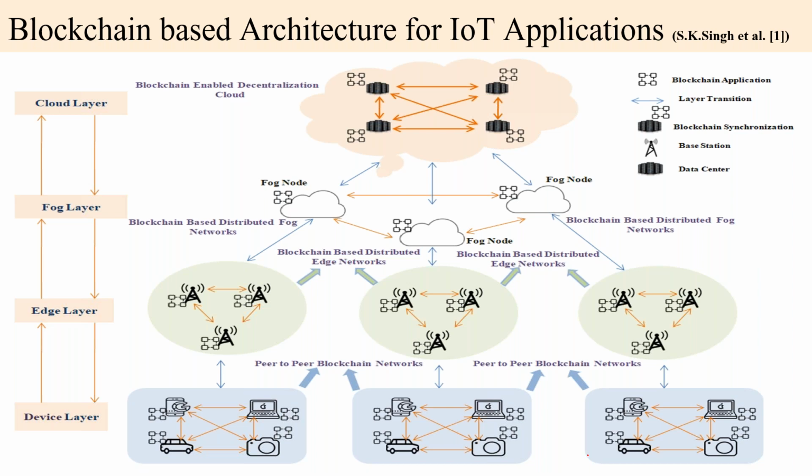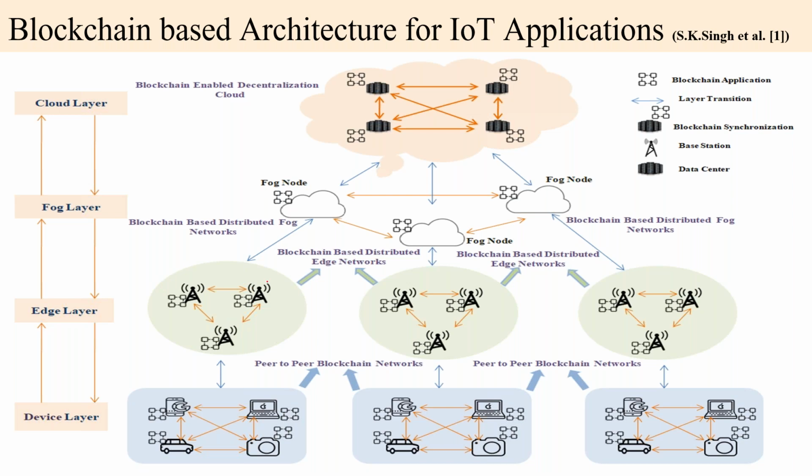So all layers use some blockchain concepts. In the device layer, we provide four devices, and every device has a distributed connection, providing a peer-to-peer blockchain network. Similarly, the edge layer uses base stations, and every base station has a distributed network, a blockchain-based distributed edge network.